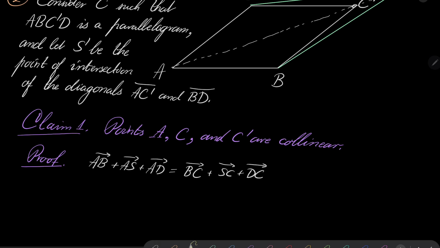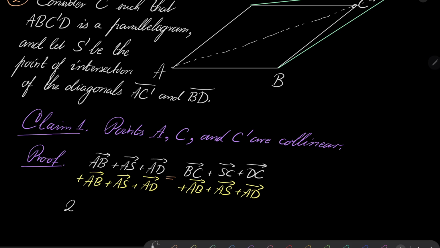And what I will do, I will add on both sides AB, AS, and AD. Alright, and now let's take a look. On the left-hand side, we have 2AB plus AD, plus 2AS, and we also have BC.